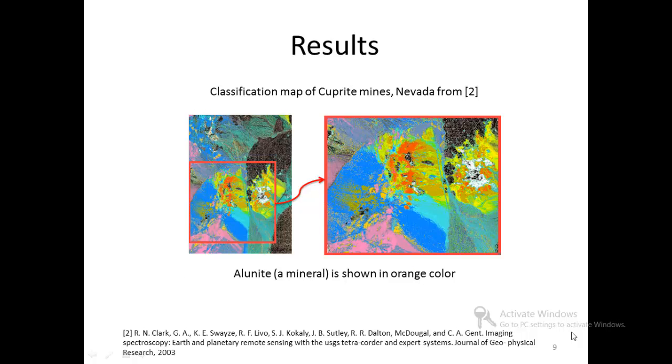For the real data, we chose a hyperspectral image of a geologically well-studied region of the Cuprite mines in Nevada. The figure shows the classification map of this region as computed by Tetracoder software. Please notice the pattern in the orange color in the image. This pattern corresponds to a mineral that is called alunite. We perform the unmixing of the hyperspectral image of the magnified region using the proposed methods.